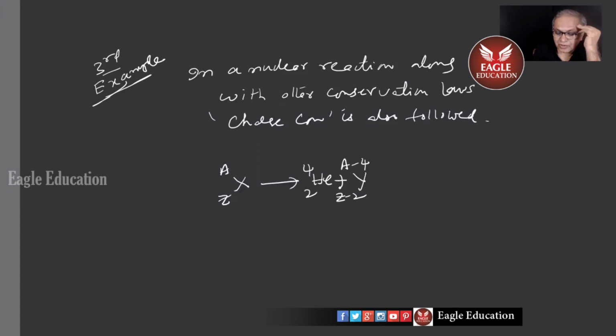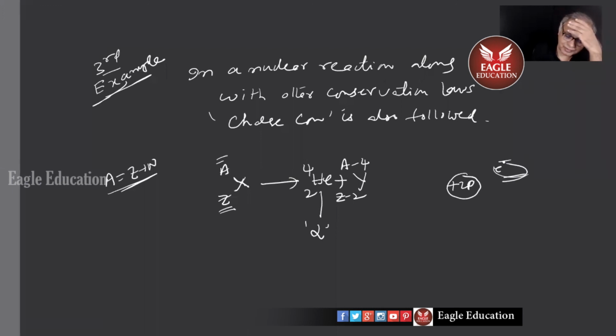This is a nuclear reaction. This is not a chemical reaction. This is not the reaction between the molecules or atoms. It is a reaction between the nuclei. So some element called X with proton number Z and atomic mass number A, which is nothing but Z plus N, protons plus neutrons, becomes a new nucleus Y when one alpha particle is emitted. Alpha particle is simply what? A helium nucleus only, no electrons here.